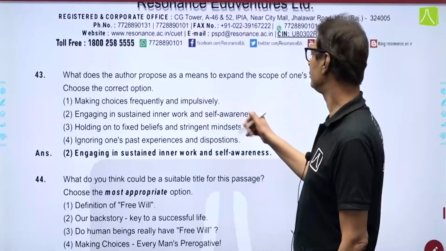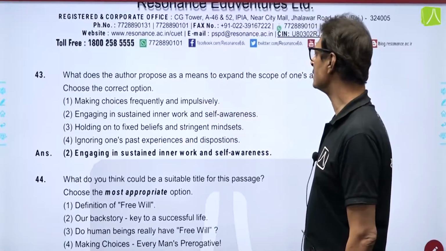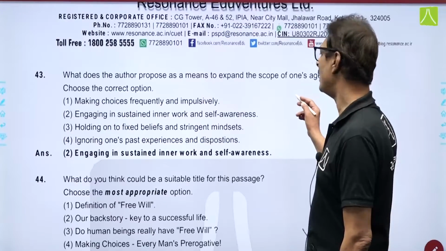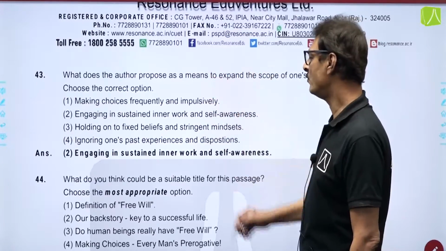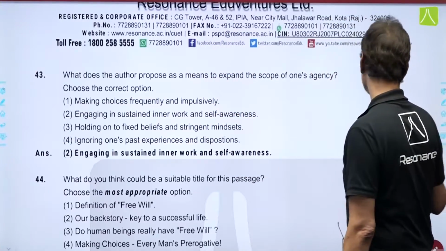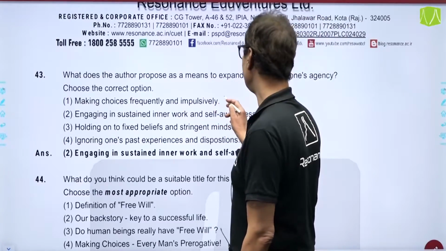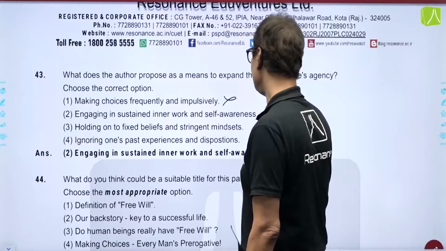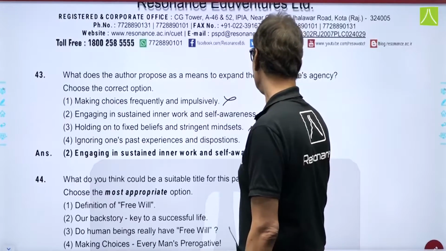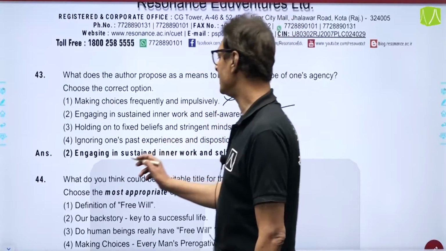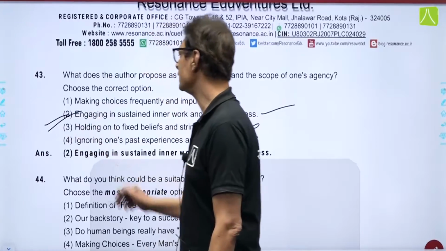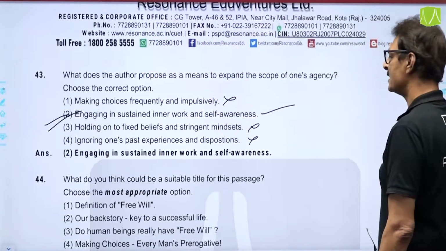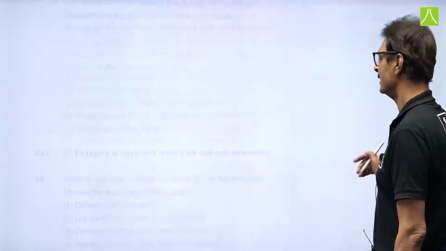And what does the author propose as a means to expand the scope of one's agency? Out of the 4 options, is it making choices frequently and impulsively? No. Engaging in sustained inner work and self awareness? Yes. And the other answers are also incorrect. So the correct answer for this is option number 2, that is engaging in sustained inner work and self awareness.